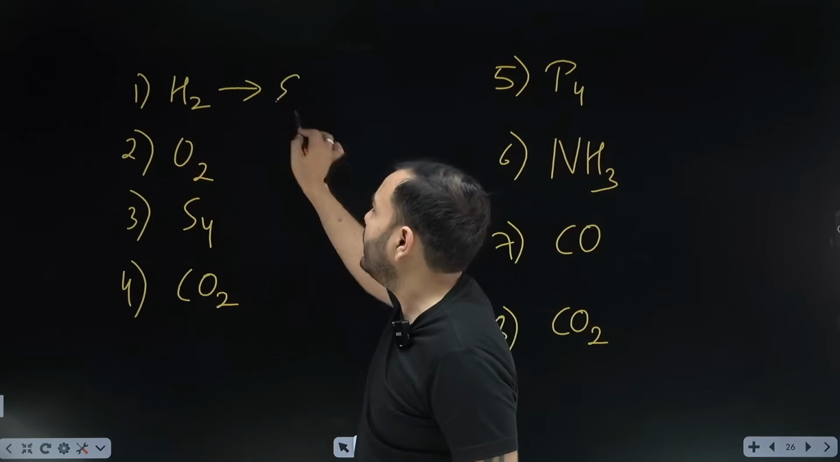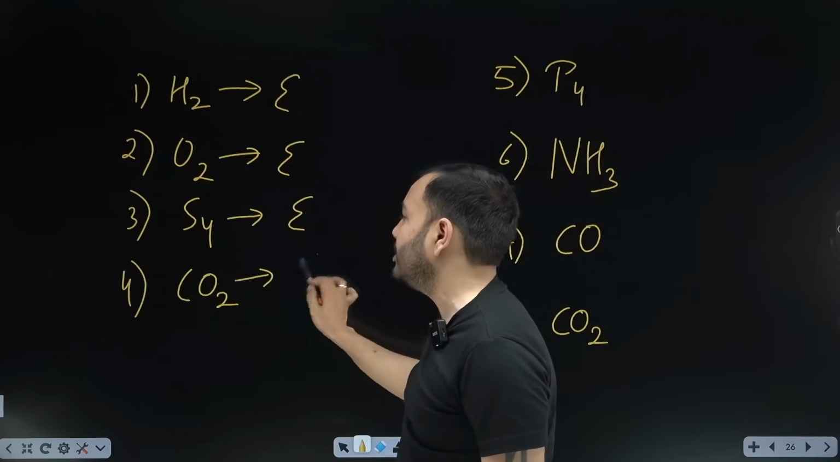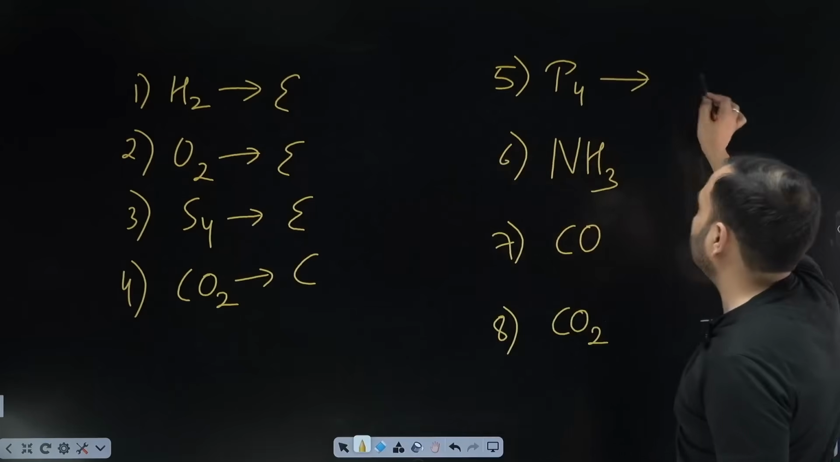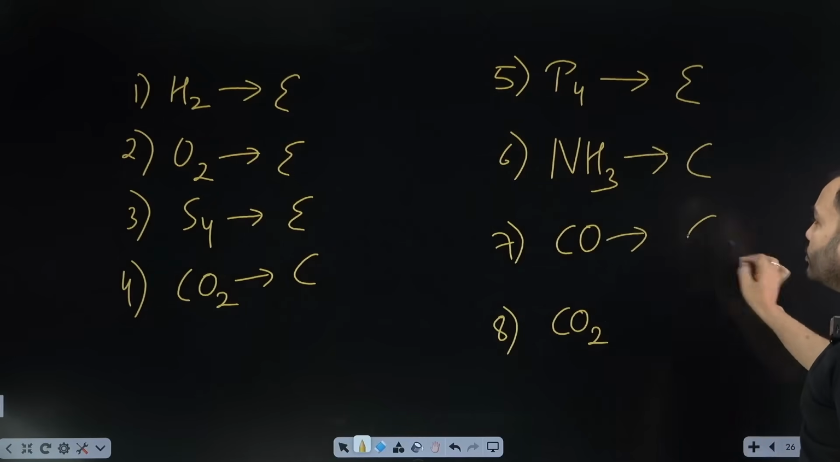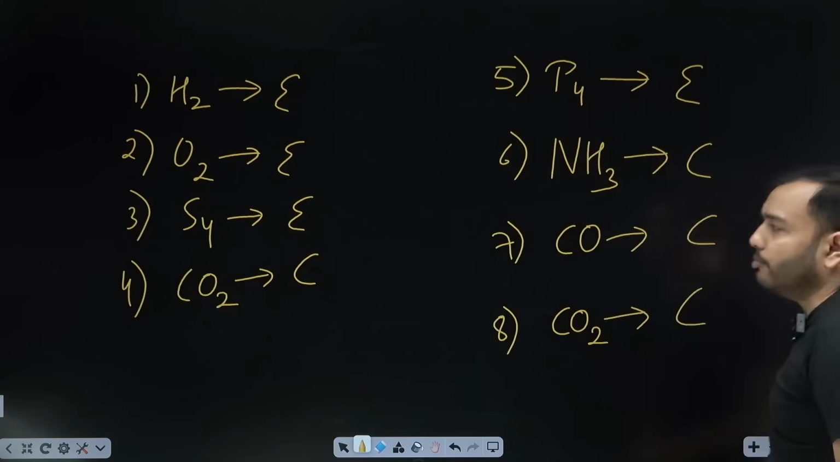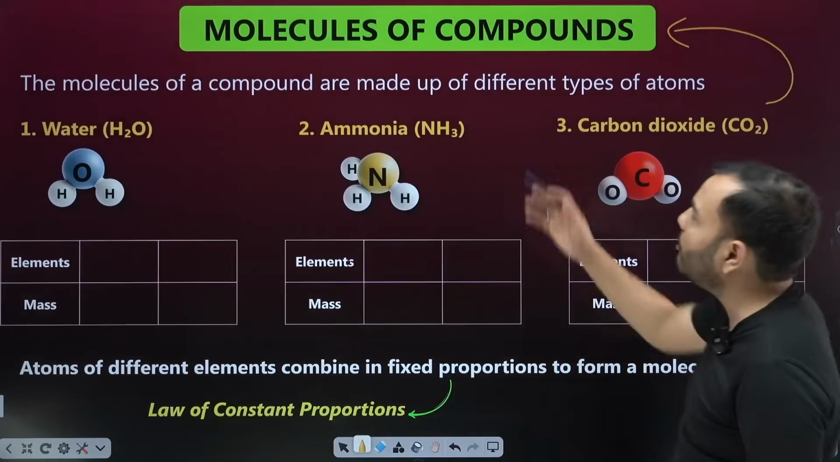Same kind of atoms. So what? Element, same kind of atom. Element, same kind of atom. Element, different kind of element. Compound, same kind of atoms. Element, different kind of atoms. Compound, different kind of atoms. Compound, different kinds of atom. Compound. So where there are different kinds of atoms, a compound is formed.